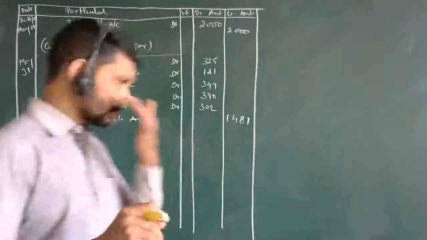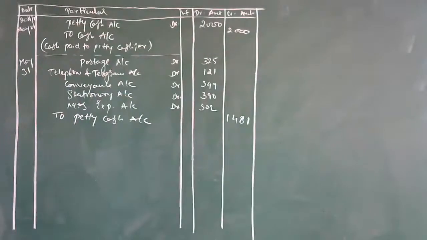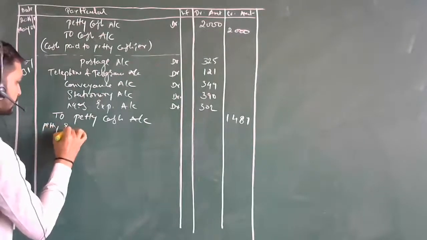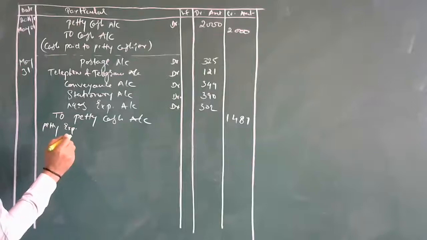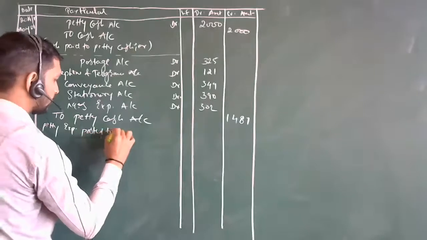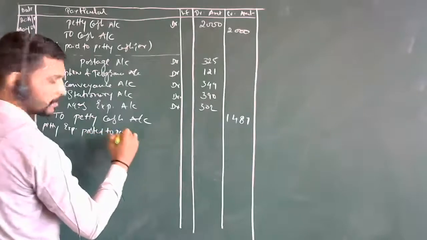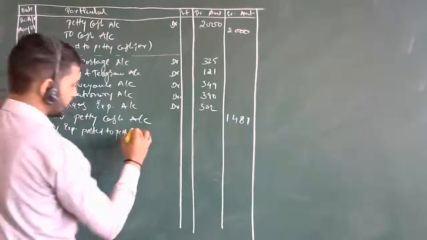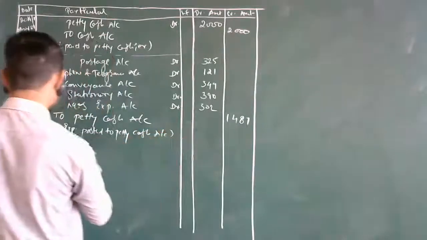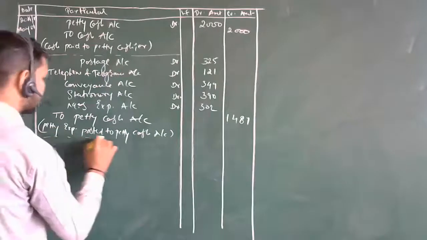Okay, so let's go for the last entry. The narration for this will be: petty expenses posted to petty cash book. Petty expenses posted to petty cash account. Okay, even this entry got over.